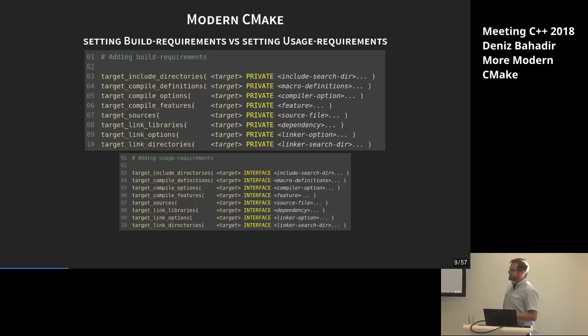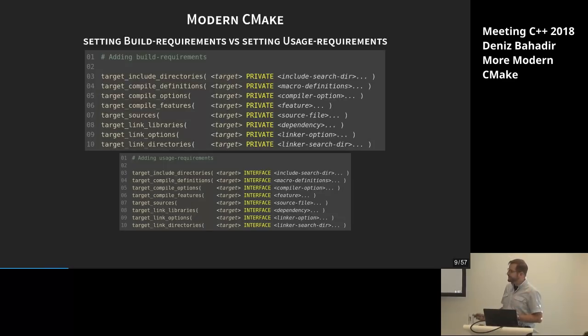And the syntax is always the same. First, your command, then the parameters. The first one is the target you are setting this on, then a keyword, and then the requirement you are setting. And the thing is, for setting the build requirements, you use the keyword PRIVATE. Simple. It's just private for them to be built.